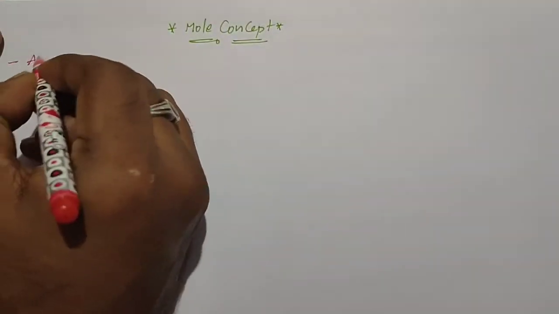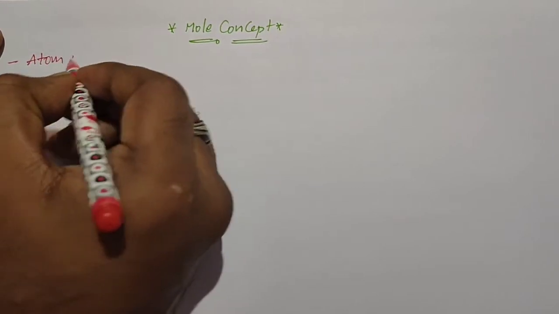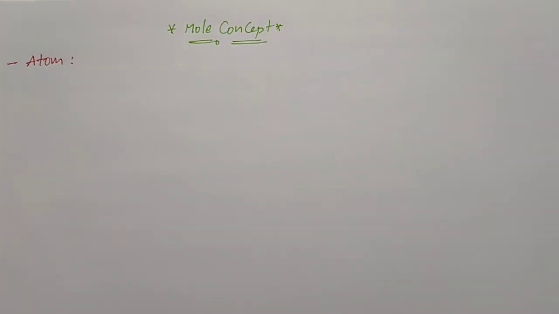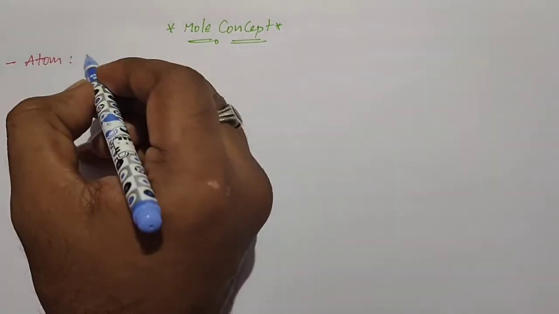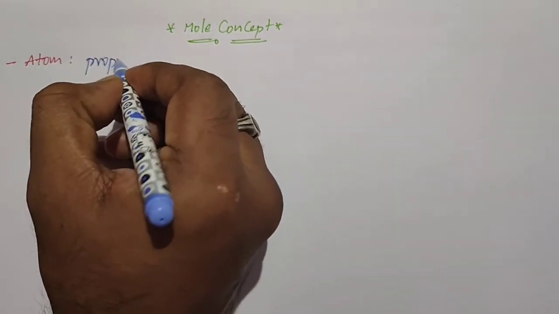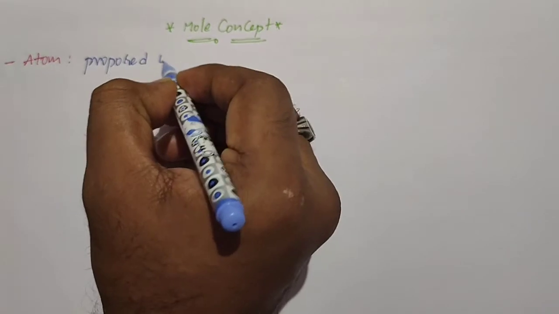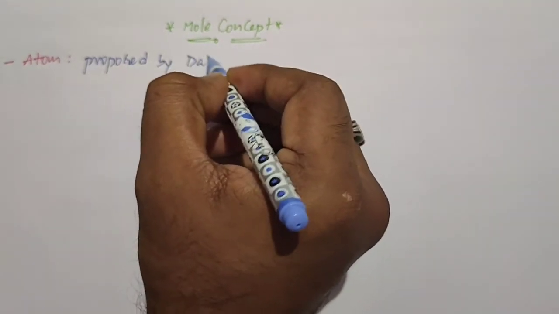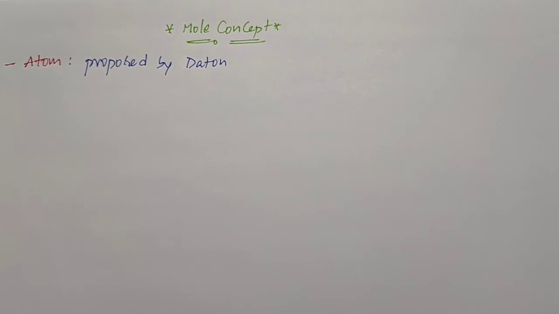First one is atom. The term atom was proposed by John Dalton. So what is meant by atom? The smallest particle of a matter which is indivisible is called an atom.